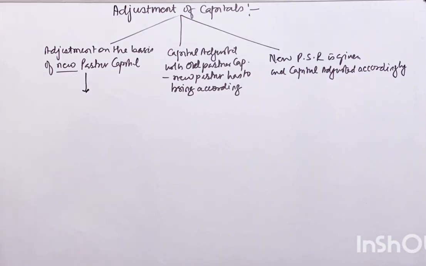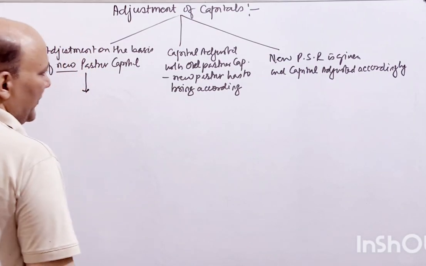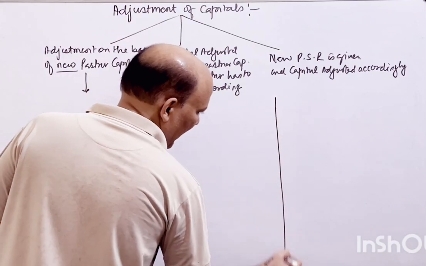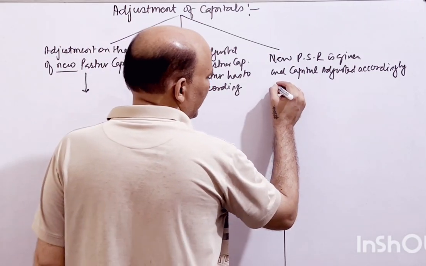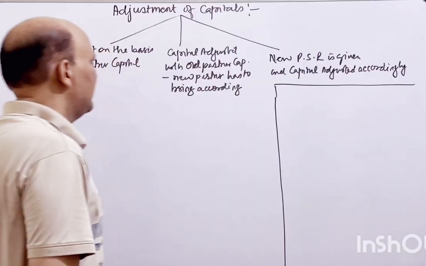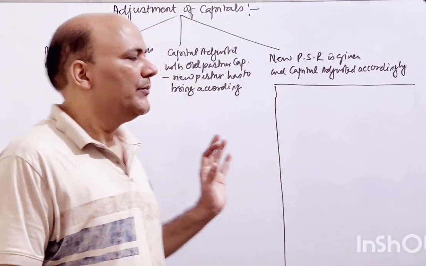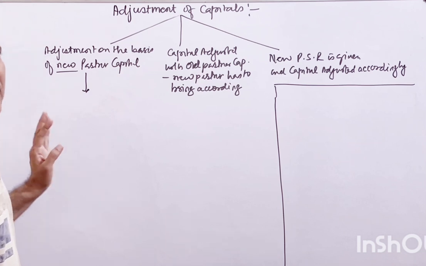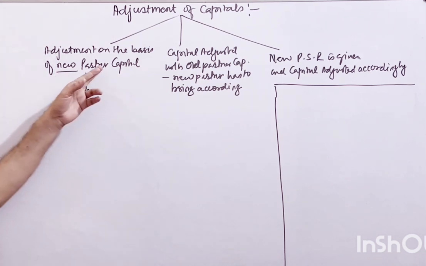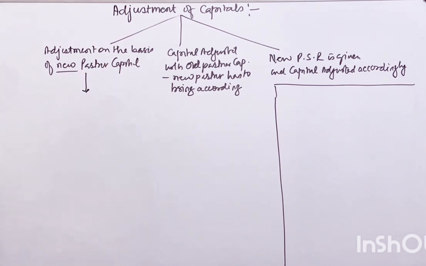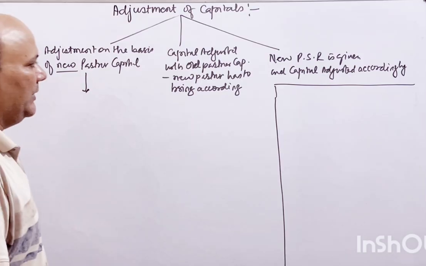So first we are going to take this. Now let's say I'm giving you an example over here, okay? So one by one we will do that. Just take it seriously, and that will give you marks, okay, and confidence as well. So adjustment on the basis of the new partner's capital account, right? So how do we do that?